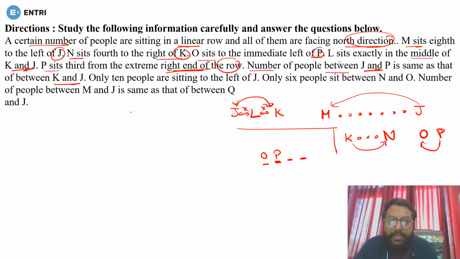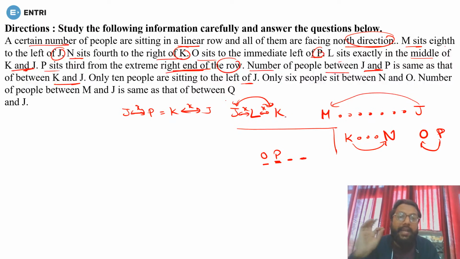Next, the number of people between J and P is the same as that between K and J. So the number of persons between J and P, if it is X, equals the number of persons between K and J. Done. Only 10 people are sitting to the left of J. So to the left of J there will be only 10 persons. To the left of J the position of M is 8, so 9 and 10, so this will be the arrangement. Yes or no? Done. 1 2 3 4 5 6 7 8 9 10.